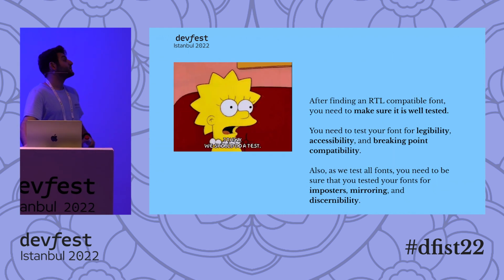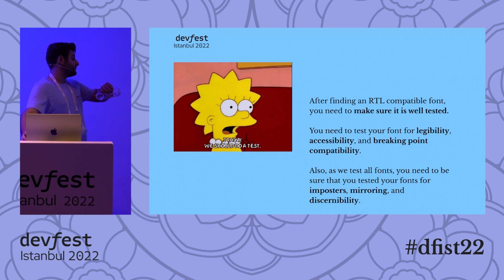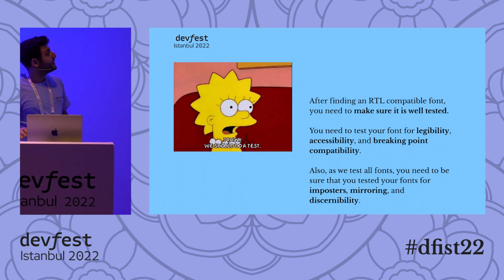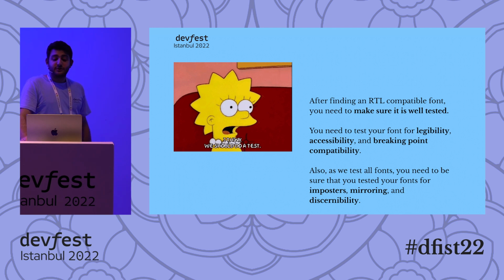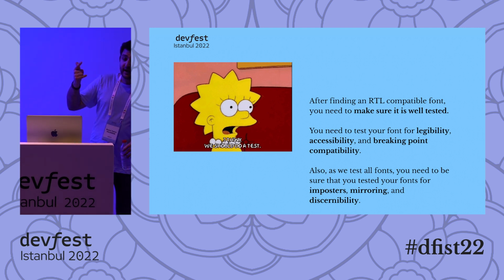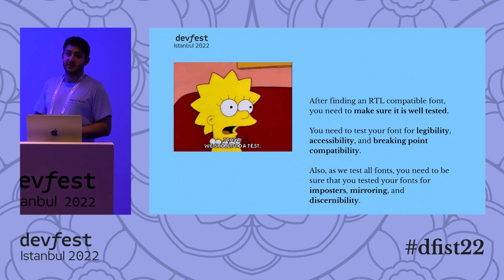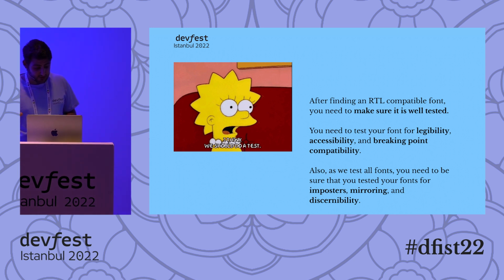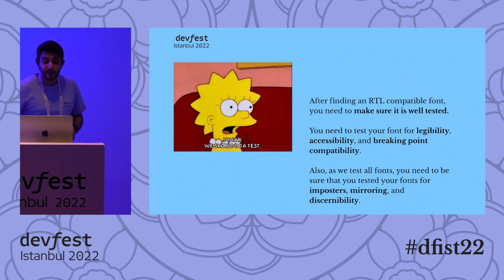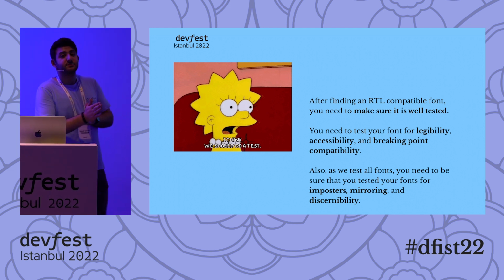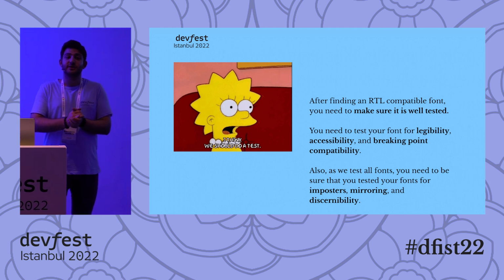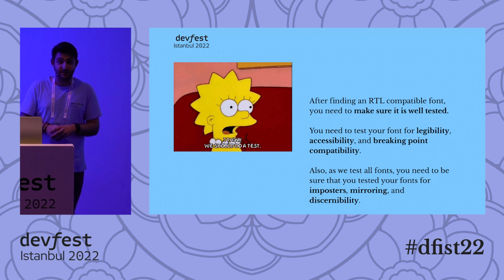But what's going to happen after we select our font for the upcoming designs? After finding an RTL compatible font, you need to make sure it's well tested. What I mean is, you need to test your font for legibility, accessibility, and breaking point compatibility. Because in general, we will discuss that later on as well, but Arabic letters are smaller than Latin letters. So their breaking points are different than Latin letters.